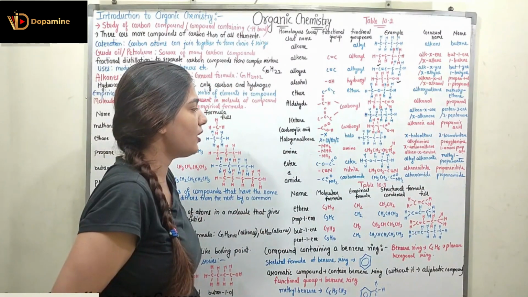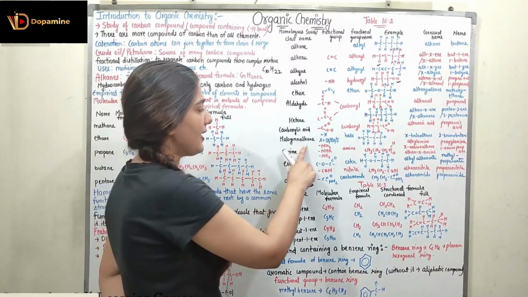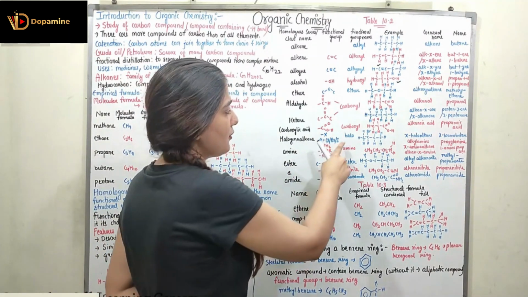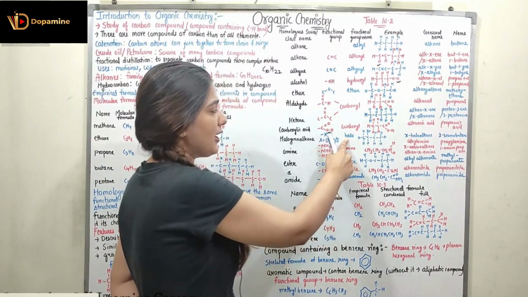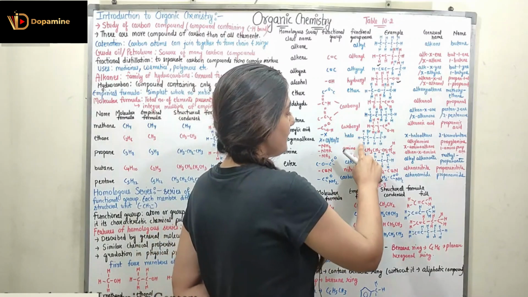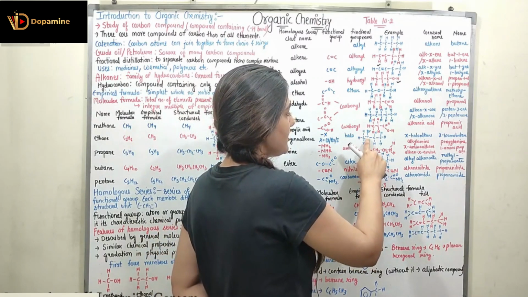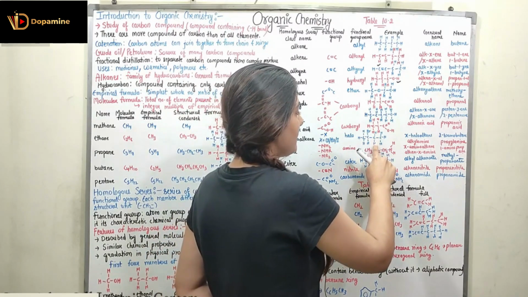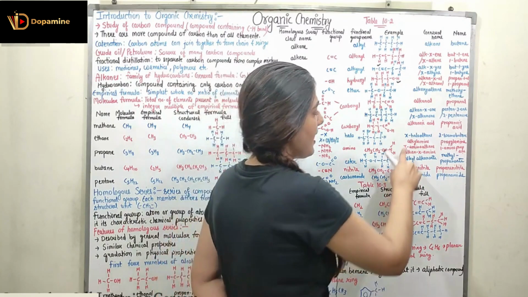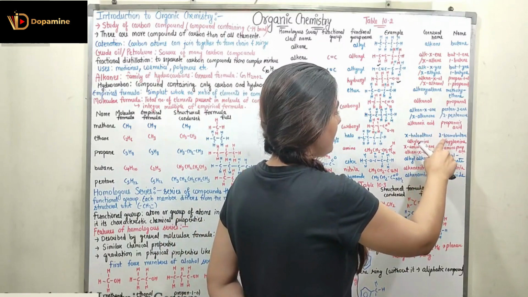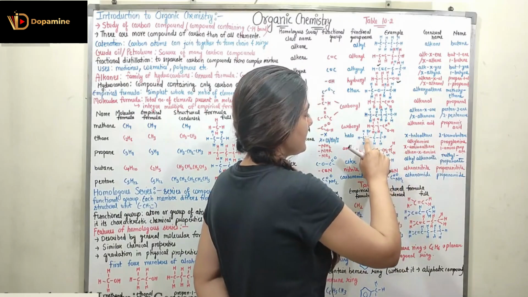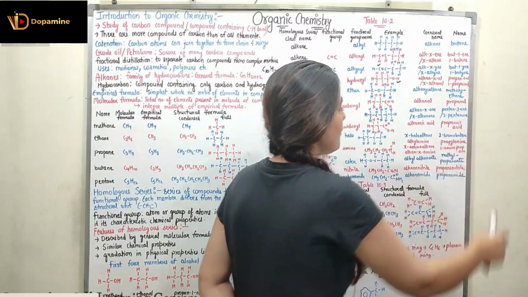Coming to the halogenoalkane. Halogenoalkane will be having the functional group X. X can be chlorine, bromine or iodine. It is having the functional group name halo, which can be represented as chloro, bromo or iodo. Here this is the example: C connected with 3H, then C connected with bromine and H, C connected with 2H and C connected with 3H. It can be represented by the general name X-haloalkane, or by the name for this example, because here we have 4 carbons and the bromine is present at the second location, 2-bromobutane.